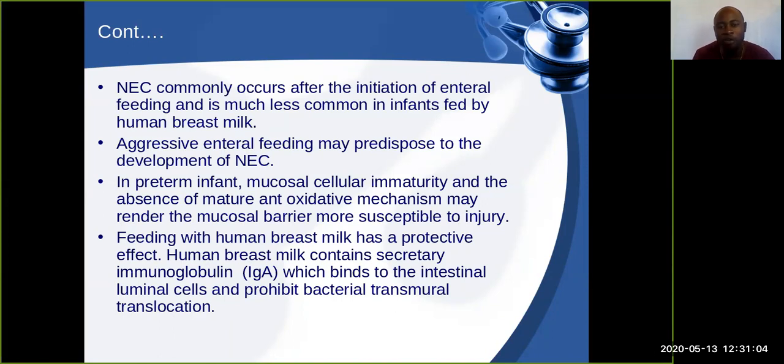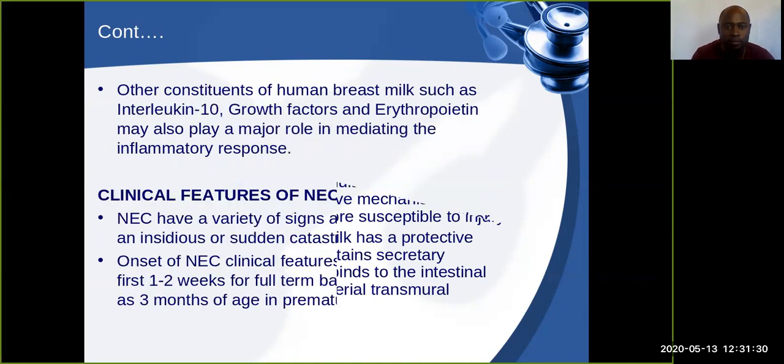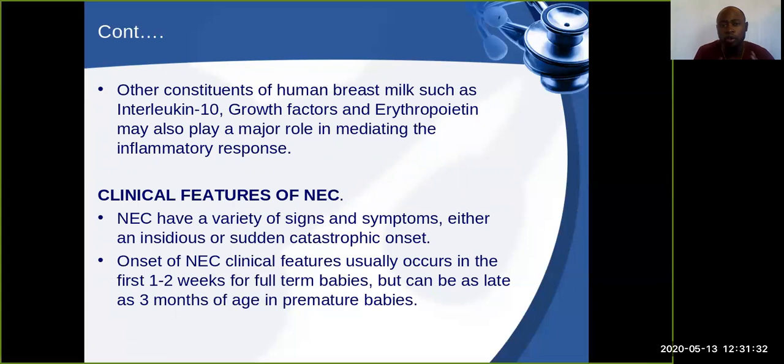So if we feed these infants with breast milk, it will provide that mucosal protection that will help them prevent what? Prevent infection. Because we know that breast milk contains secretory immunoglobulin, IgA. So this IgA binds to the intestinal immune cells, which prohibits bacterial translocation, making this infant less at risk of developing necrotizing enterocolitis. Other constituents of breast milk are interleukin 10, which is a growth factor, and erythropoietin, which may also play a major role in mediating the inflammatory response.